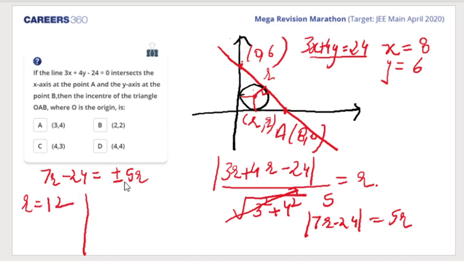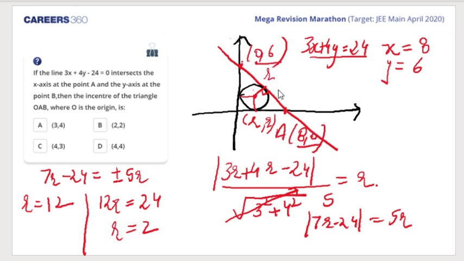And similarly, when minus is taken, so minus 5R on the right hand side goes on the left hand side, it becomes 12R, and 24 goes on the right hand side. So R is 2.